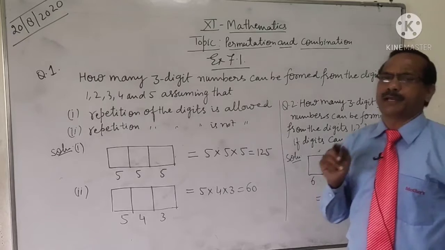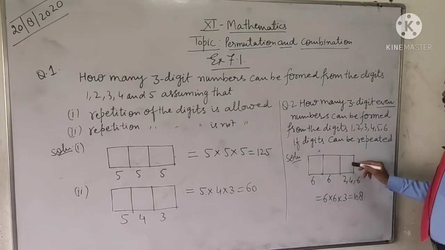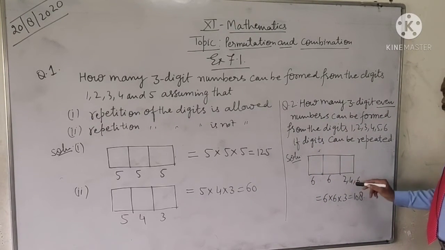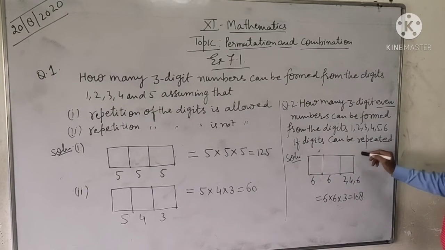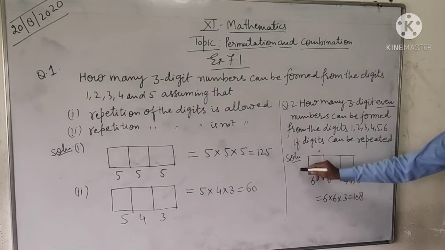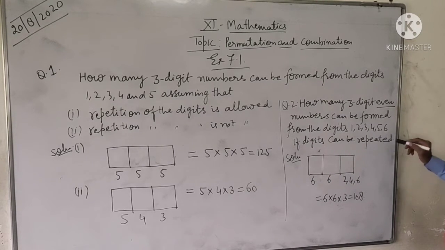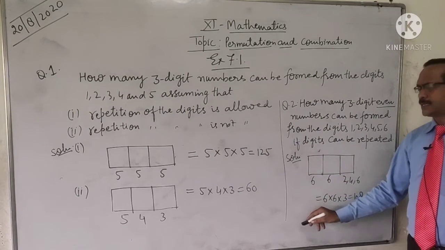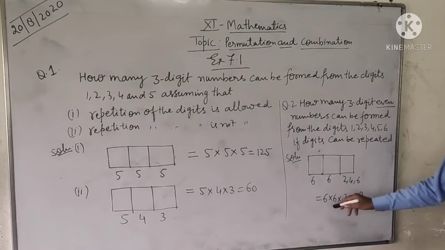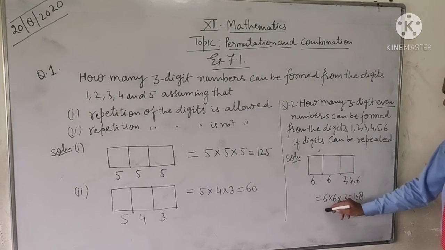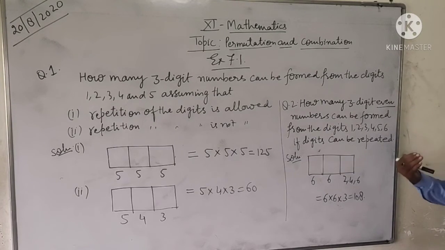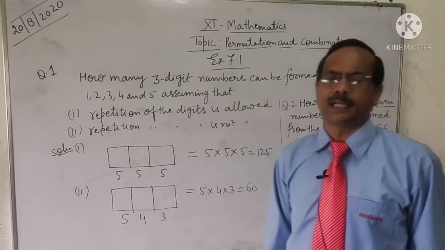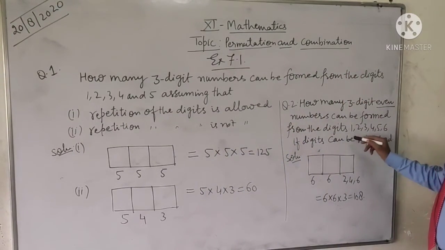Since it is an even number, the unit place can be filled in only 3 ways: 2, 4 and 6, because at this place we take only an even digit. Then we will get an even 3-digit number. So the total number of ways is 6 into 6 into 3. 36 threes are 108. So the answer is 108. There are 108 ways to form a 3-digit even number from the digits 1 to 6.